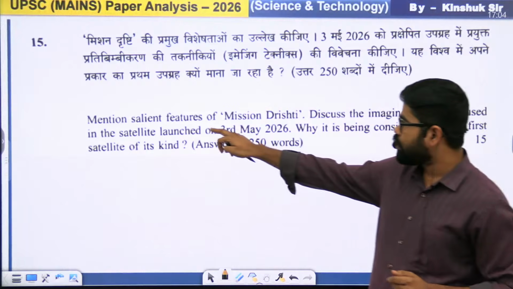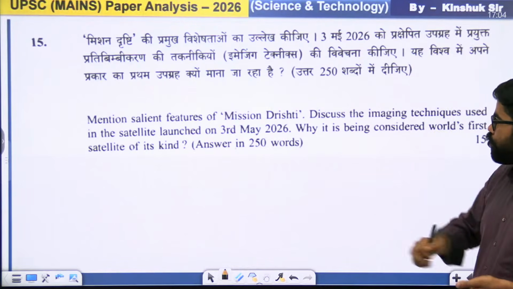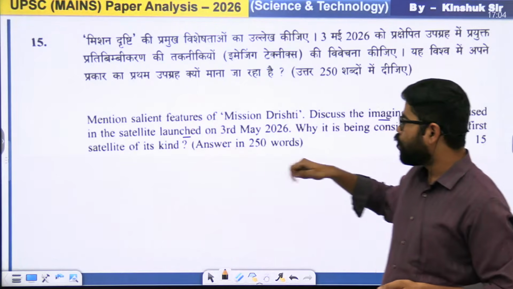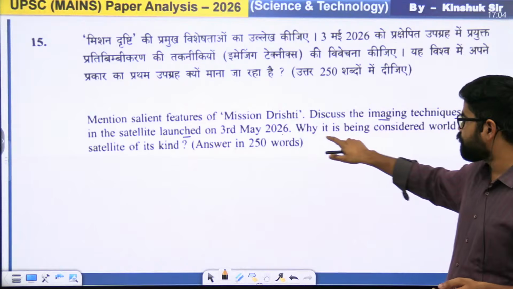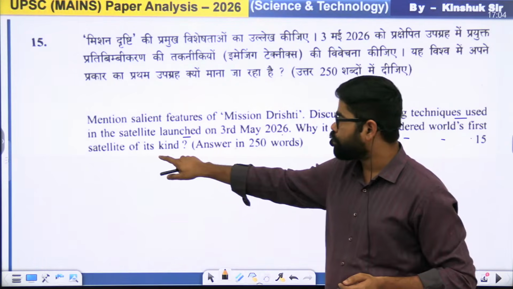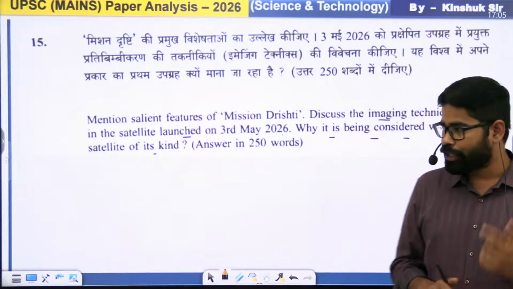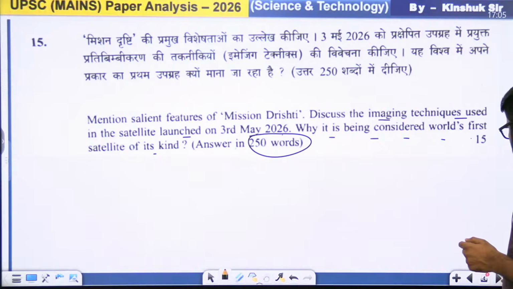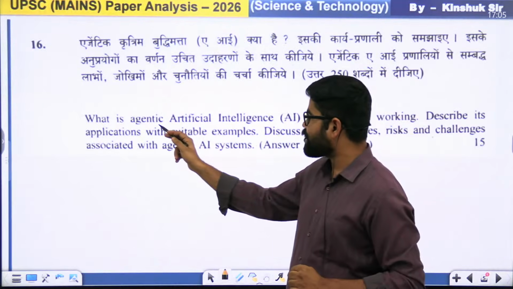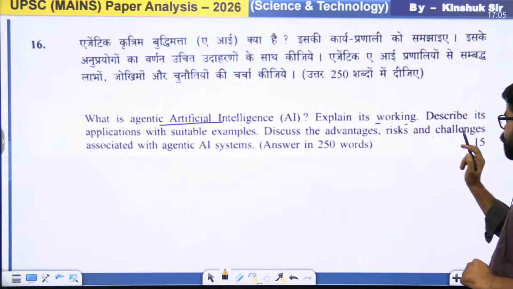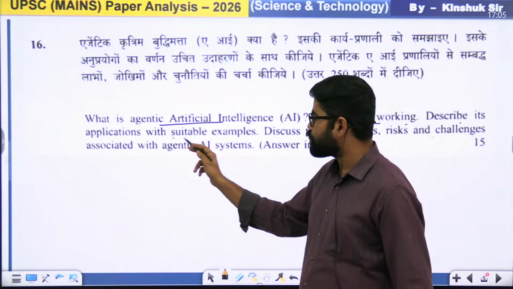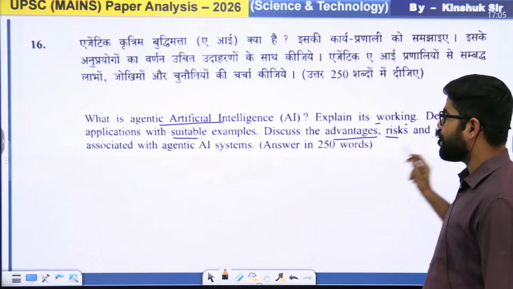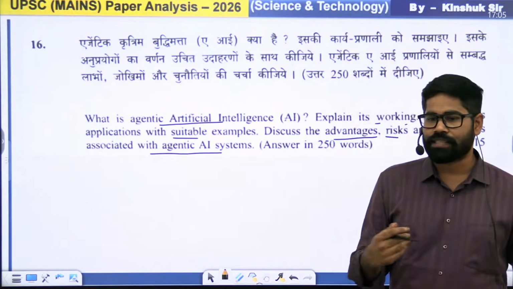Third question is this, that mention salient features of mission Drishti. Discuss the imaging technique used in the satellite launched on 3rd May 2026. Why it is being considered world's first satellite of its kind. And it was in 250 words, that you have to write this in 250 words. And the fourth question was this, what is agentic AI? Explain its working, describe its application with suitable examples, discuss the advantages, risks and challenges associated with this AI system.